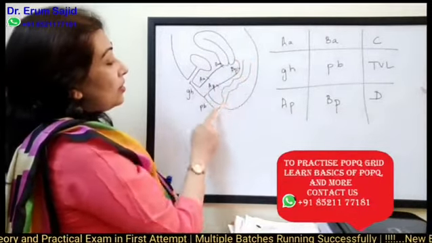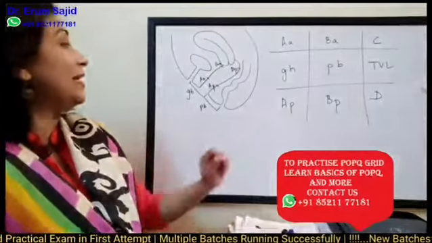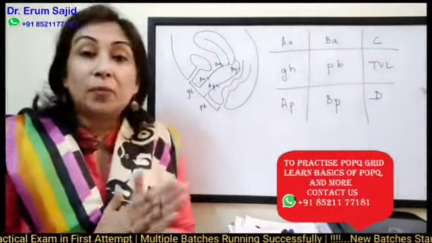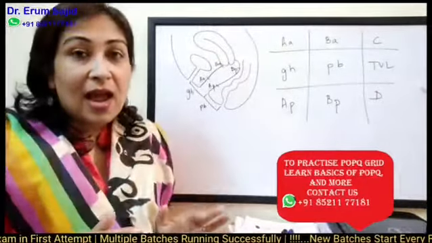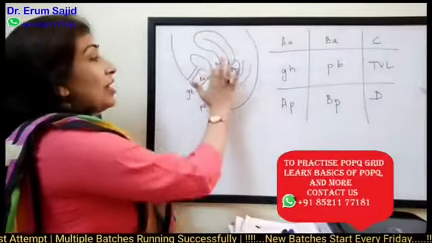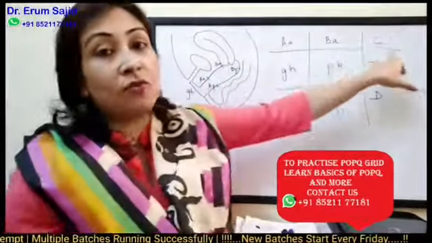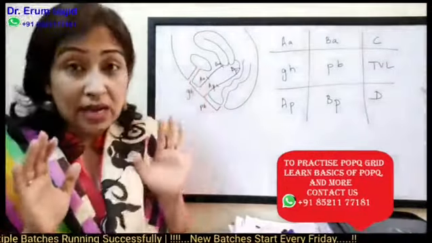This is your rectum, this is the anal orifice. So basically we are going to start naming the points now. Let's start with point AA and point BA. Now I'm talking about the anterior vaginal wall, the first part of the grid. So now I'm going to talk about point AA and BA.